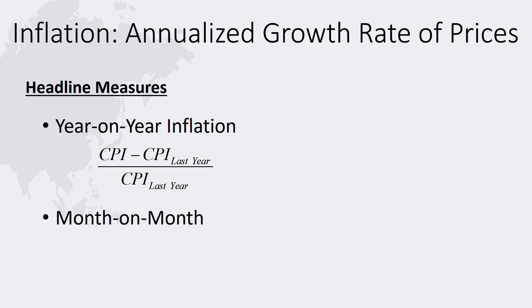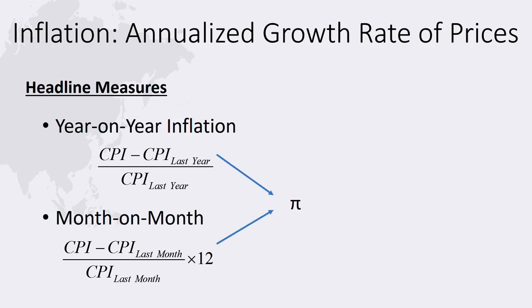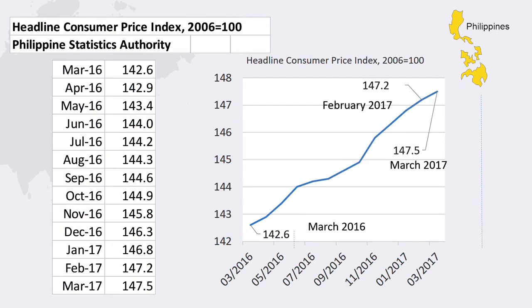Month-on-month inflation is the difference between the CPI and the CPI from 1 month previous, divided by the CPI from 1 month earlier. To convert into an annual rate, monthly inflation is multiplied by 12. We will use the Greek letter pi as a symbol of the inflation rate, the growth rate of prices. Consider, as an example, CPI data from the Philippines from 2016 through 2017.